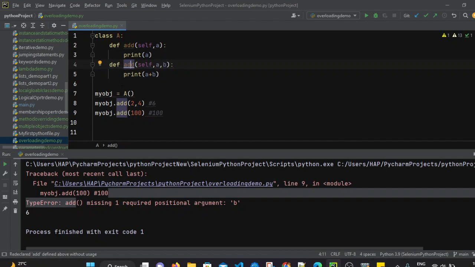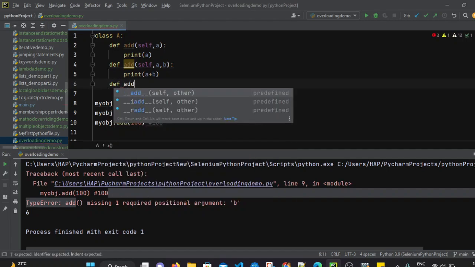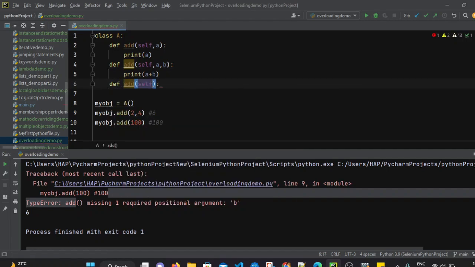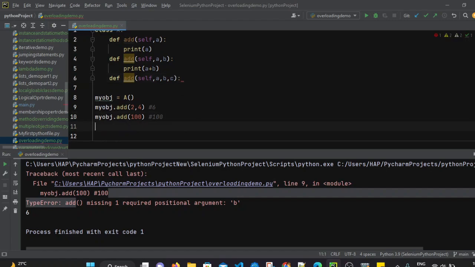If you create another add method with 3 parameters, then even the second will not be supported. For example, let's create one more add method, and in this add method let's pass 3 parameters, a, b and c. Now let's call my obj.add method with 3 parameters, 1, 2, 3. And what output should it return? Let's make it 30. So it should return 30 plus 2, 32, and 1, 33. So it should return 33 when we pass the 3 parameters.